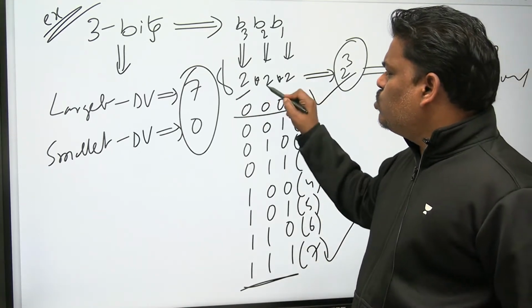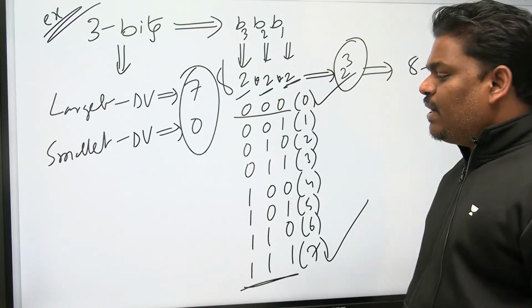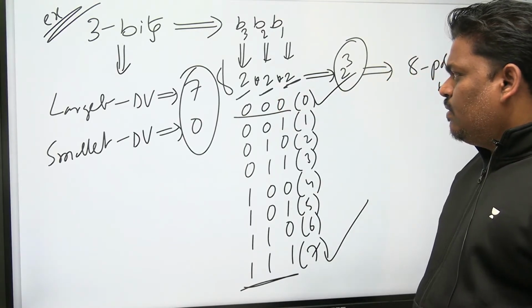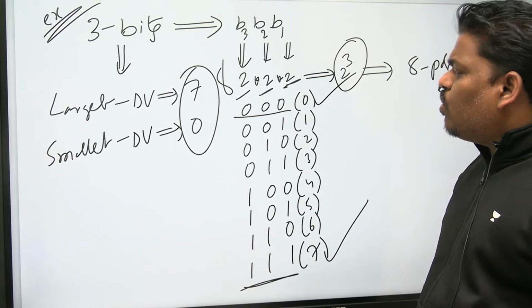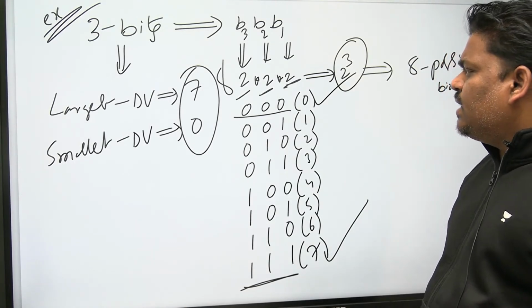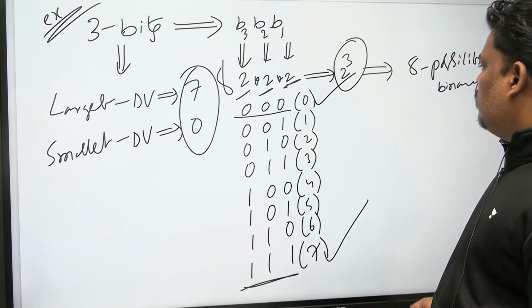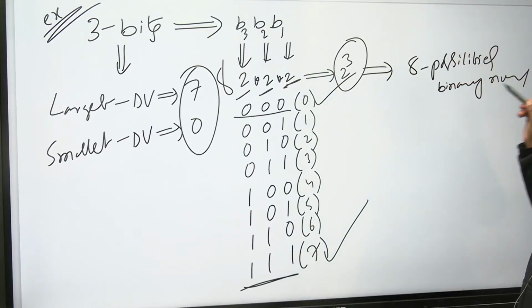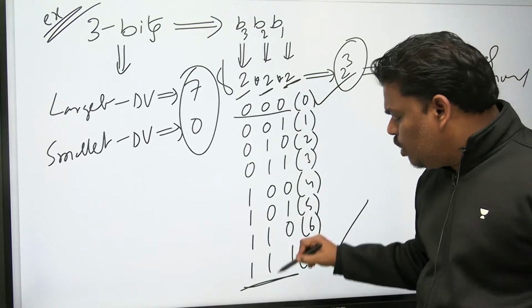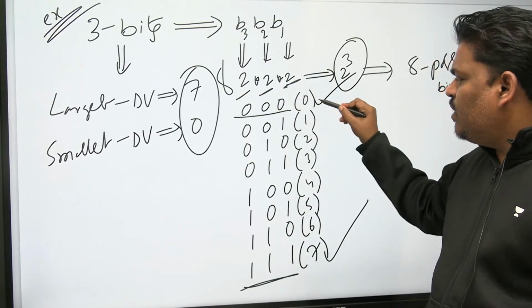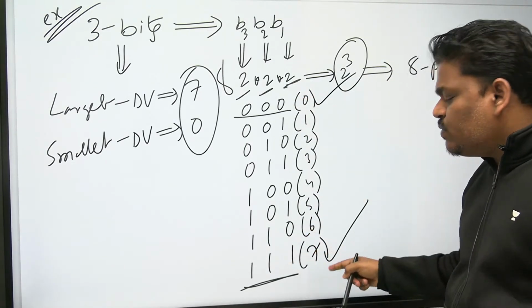Every bit has 2 choices. Every bit is either 0 or 1, 2 possibilities like that 3 times. 2, 2, 2, 3 times. So 2 cubed, totally 8 possibilities. I have written 000 to 111. 000 is decimal value 0. 111 is decimal value 7.